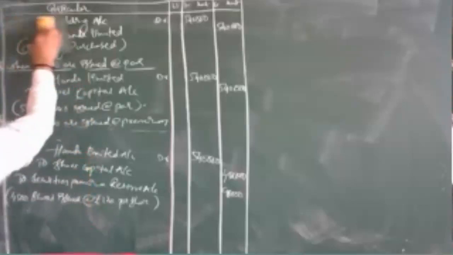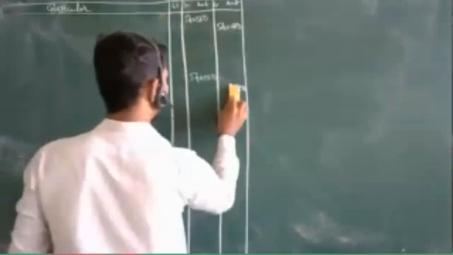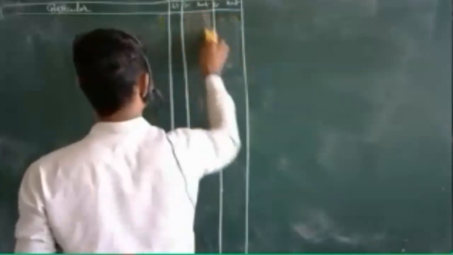I will erase half of this information and keep the same journals free to enter, and I will write the working note for the other problem. Okay, this got over. Let's see one more question here.